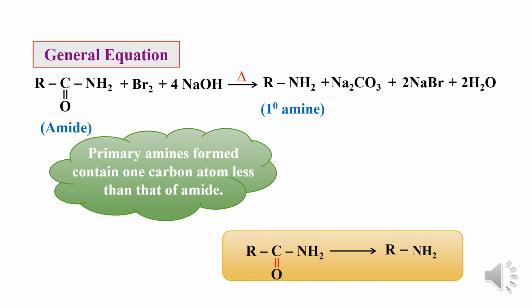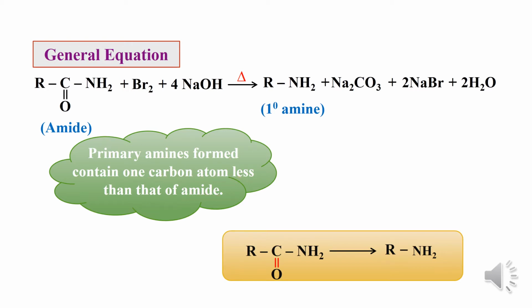This is the general equation for Hoffmann bromamide degradation reaction, in which we consider a primary amide RC double bond O NH2, treated with bromine and aqueous solution of sodium hydroxide, and there is formation of a primary amine. There are some byproducts as sodium carbonate and sodium bromide, and water is eliminated. So in this reaction, primary amines are formed which contain one carbon atom less than that of the amide.